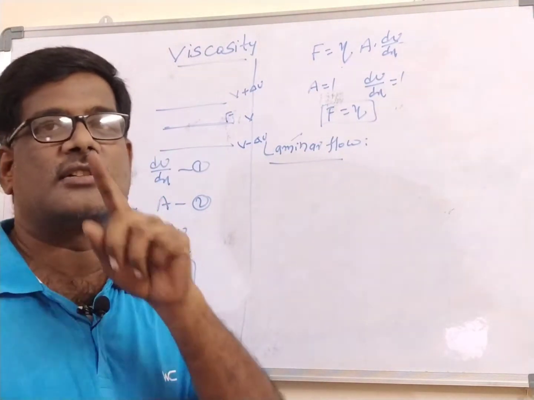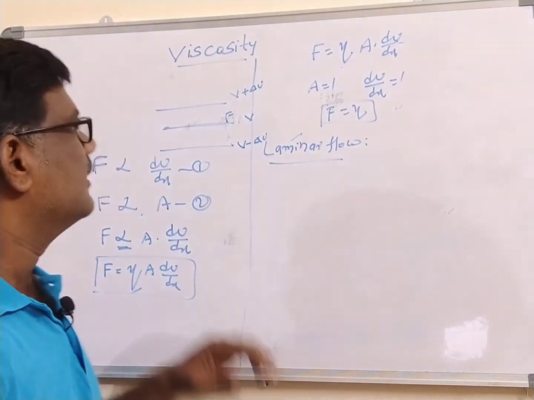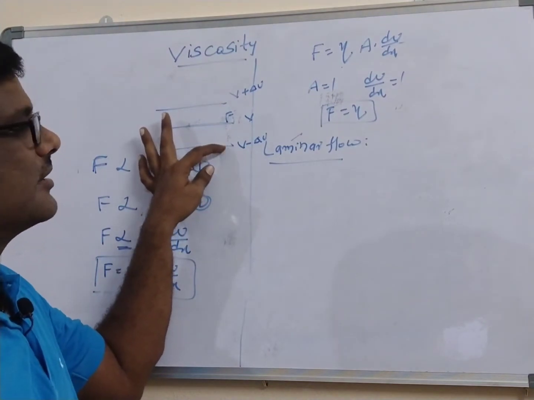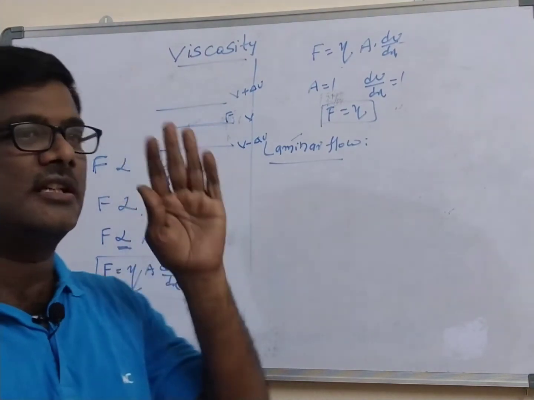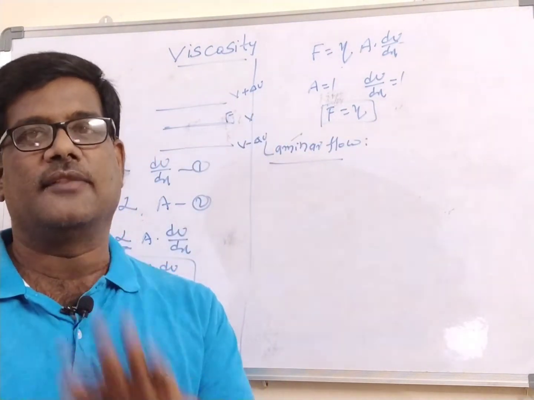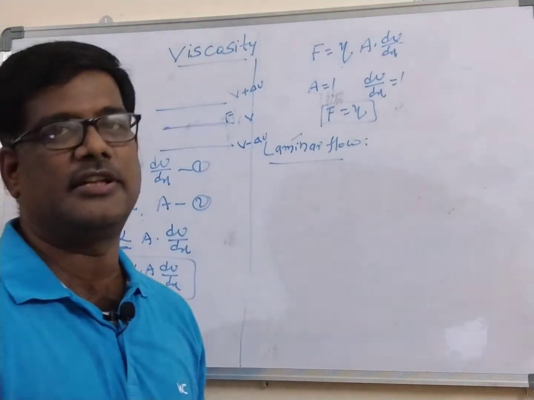That's why the flow is called the laminar flow. What is the laminar flow definition? If you observe, as we move from one layer to another layer, a velocity change is observed. As we move from top to bottom, the velocity of the flow decreases, and the phenomenon is called the laminar flow. It is also very important.